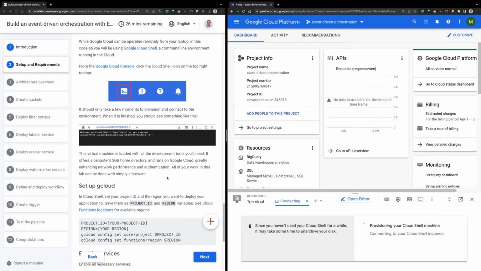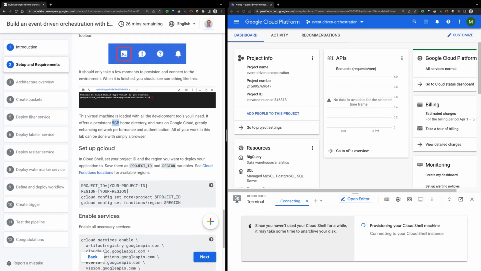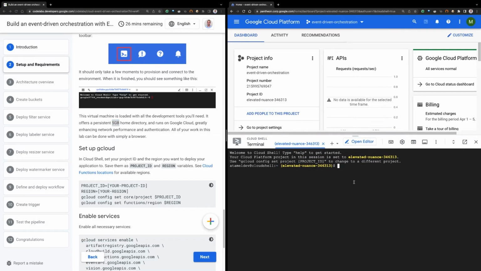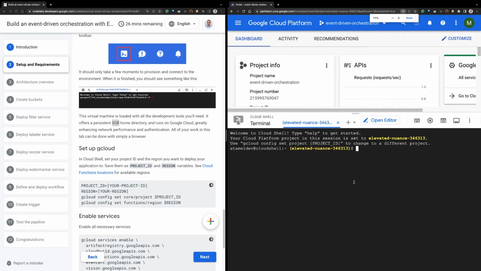And by the way, you will have some space on your Cloud Shell to get some code or save some files. It's really a full development environment with an editor and things like that. So you can do everything from the browser. It's very useful for Codelabs and also for quick editing of your projects. Depending on the time of the day, sometimes it takes a little bit of time for Cloud Shell to allocate you a virtual machine. But as you can see, we already have it here, which is great. Now I'm going to make this a little bit bigger.